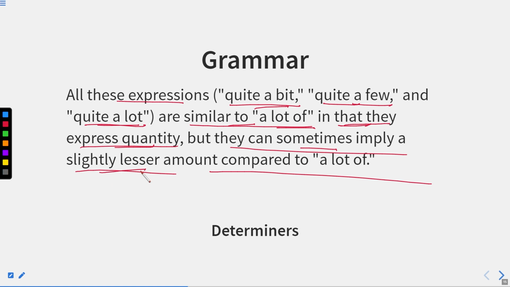So they also tell us the quantity. Now, few refers to when something is negligible. A few means when something is very small in number. So quite a bit is just like quite a few, quite a lot. So we can use these expressions as well.